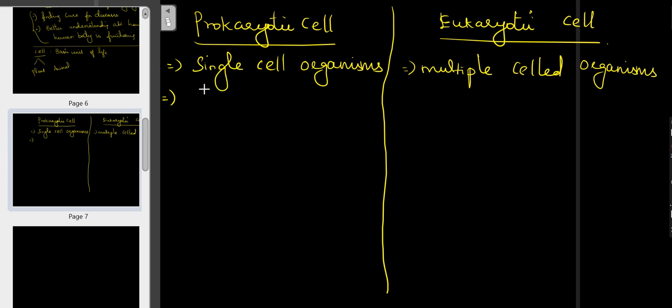Here there is no nucleus, and here true nuclei are present.